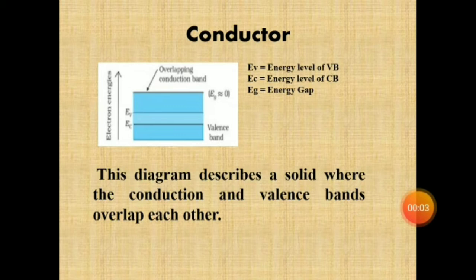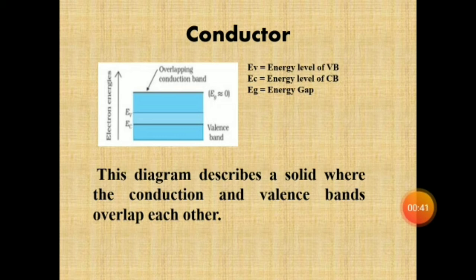This diagram describes a solid where the conduction and valence bands overlap each other. These solids are called conductors. Here the lowest energy level of the conduction band is below the highest level of the valence band, where EC is the conduction energy and EV is the valence energy. Here EG is equal to 0. EG is the energy band gap, the gap between the valence band and the conduction band.